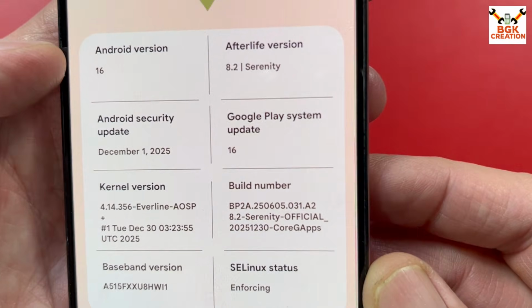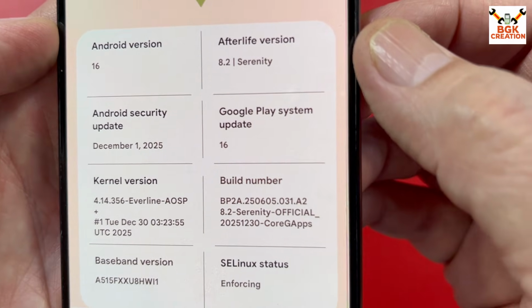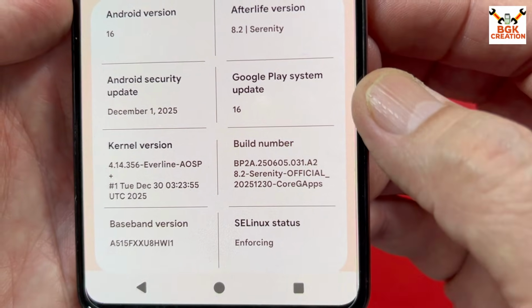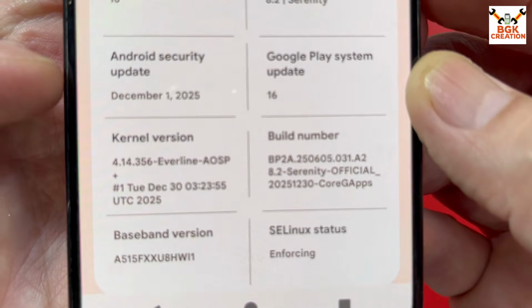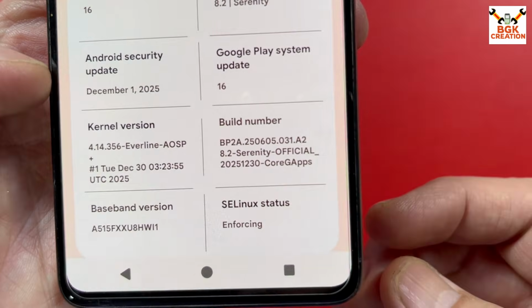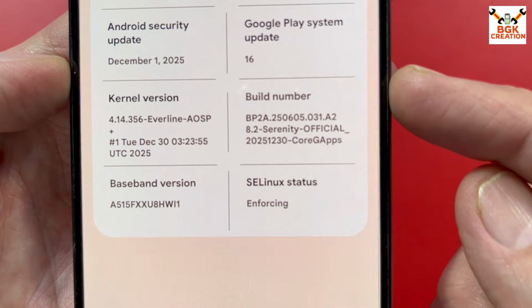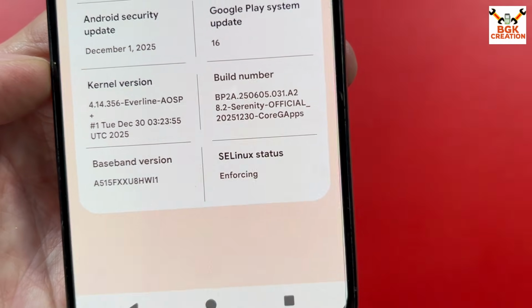Android version is 16, Afterlife version is 8.2, Google Play System Update 16, and Android security date, as you can see, 1st December 2025. Build number, kernel version, and baseband version are provided, right? And the developer name.